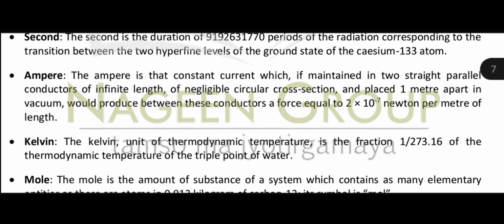When those two straight parallel conductors of infinite length, negligible area, are placed 1 meter apart and would produce between these two conductors a force equal to 2 into 10 to the power minus 7 newton per meter of length. Now that is called the ampere.